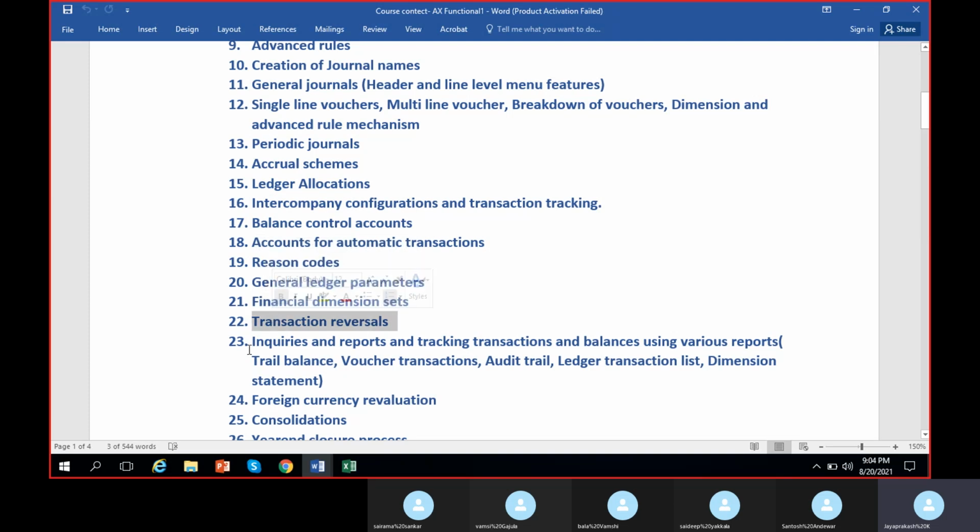So transaction reverse will be covered here in the inquiries and reports. So in the next class we'll see these inquiries and reports. Until now we have seen how to post the transactions, and for posting, how to do configurations also we have seen. Now after posting the transactions, how we can track the balances, how we can extract different types of reports, that we will see in the next class. This is also kind of important.